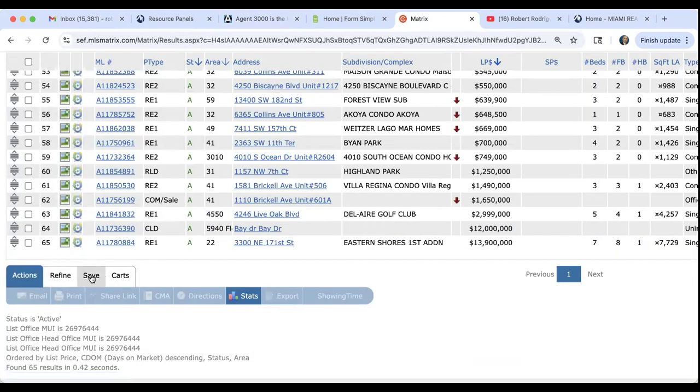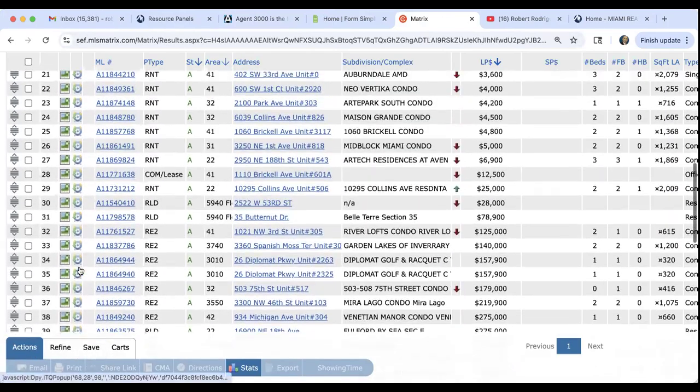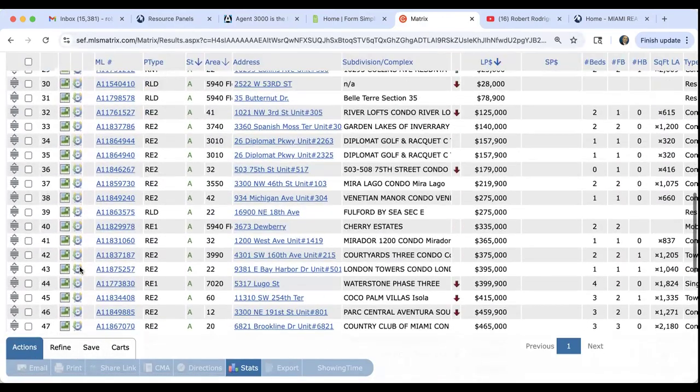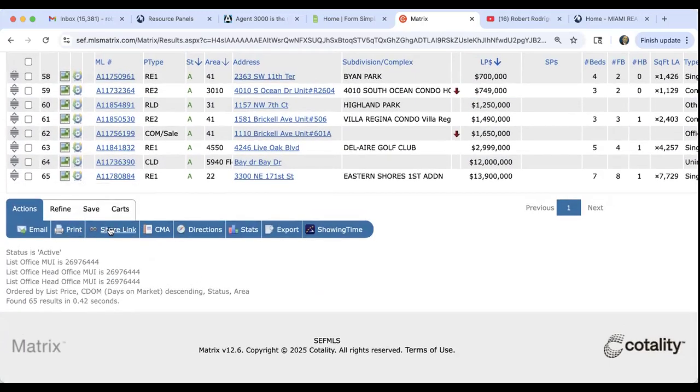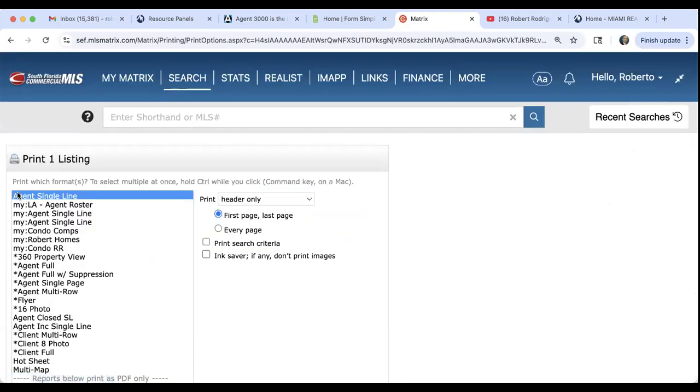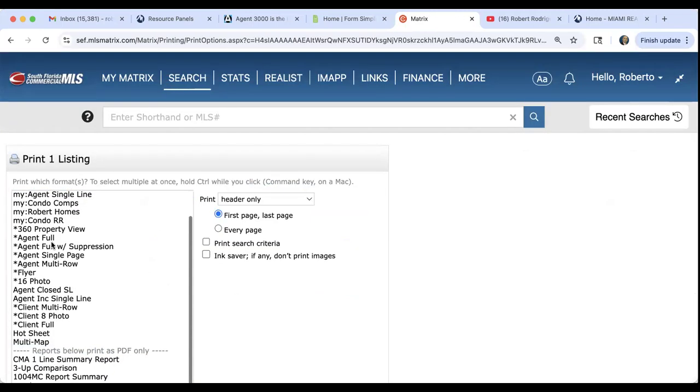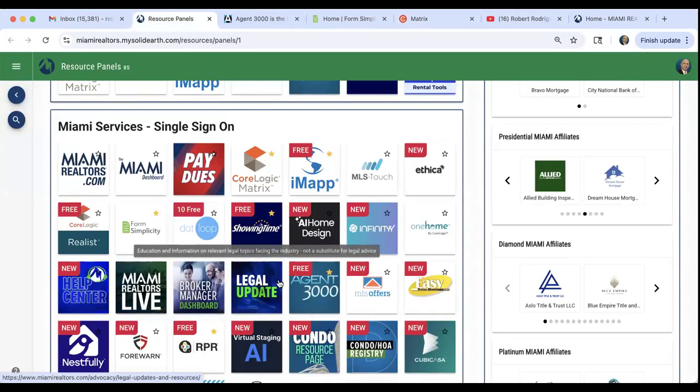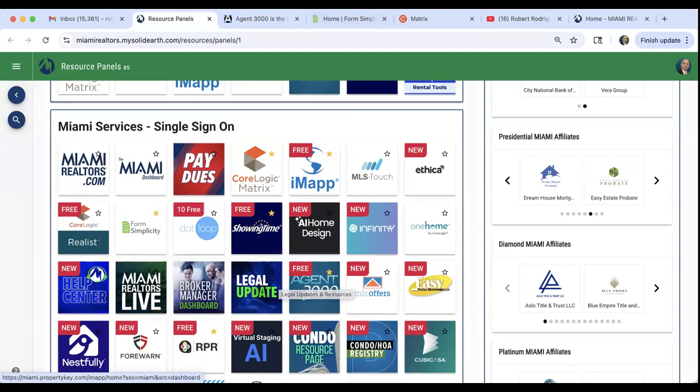Let me just go ahead and pick a listing here. You're going to go ahead and send it, print, and don't do the agent reports, do the client reports, and those are unbranded. You don't have to brand stuff through the MLS. All right, but a lot of these other tools that you see here are going to include branded materials.